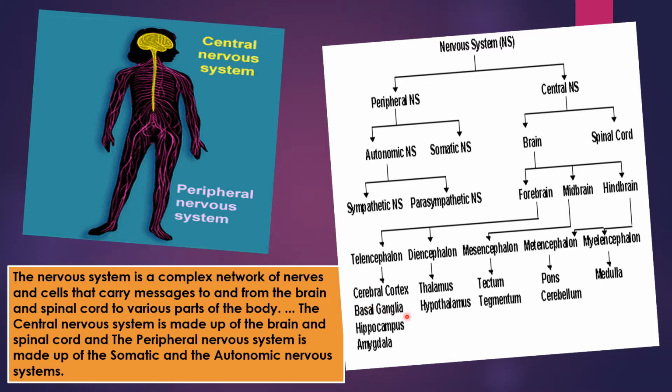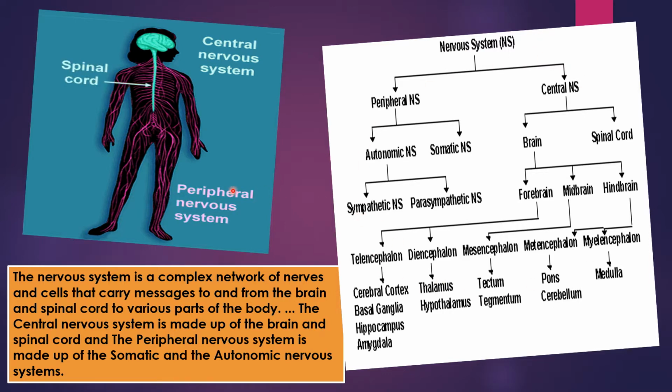Telencephalon includes cerebral cortex, basal ganglia, hippocampus and amygdala, and diencephalon includes thalamus and hypothalamus. Mesencephalon includes tectum and tegmentum. Metencephalon includes pons and cerebellum, and myelencephalon includes medulla. So this is the classification of the total nervous system.